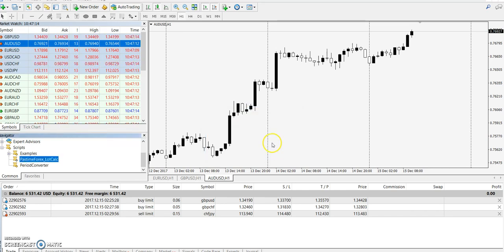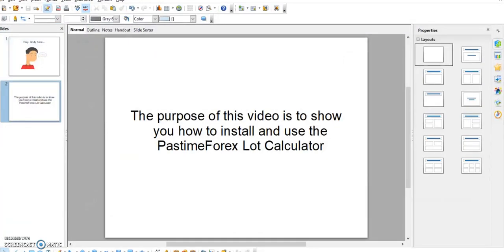Alright, so that's it. That's how you install and use the Pastime Forex Lot Calculator.